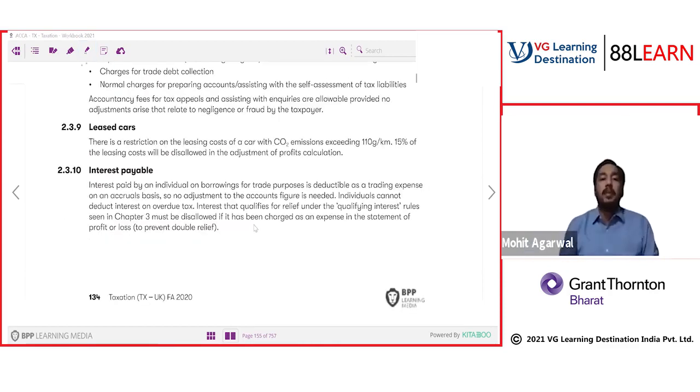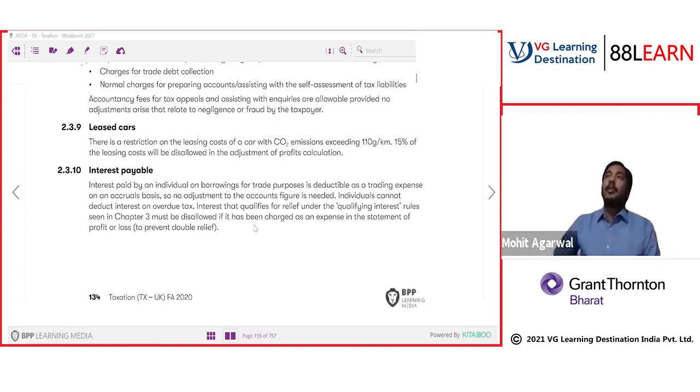Interest payable. Interest paid by an individual on borrowing for trade is a deductible trading expense on an accrual basis, so no adjustment to the account figure is needed. An individual cannot deduct interest on overdue tax, or interest that qualifies for relief under the qualifying rules. Understand this point. If you have incurred any interest expenses for trading purposes, it is allowed. For obtaining a loan, etc., for trading, it is allowed.